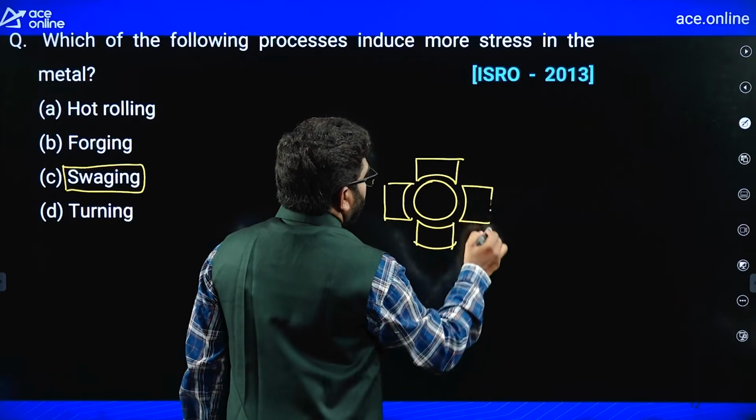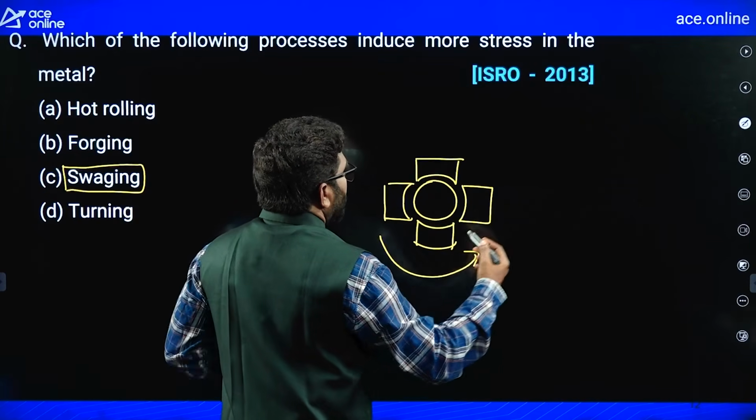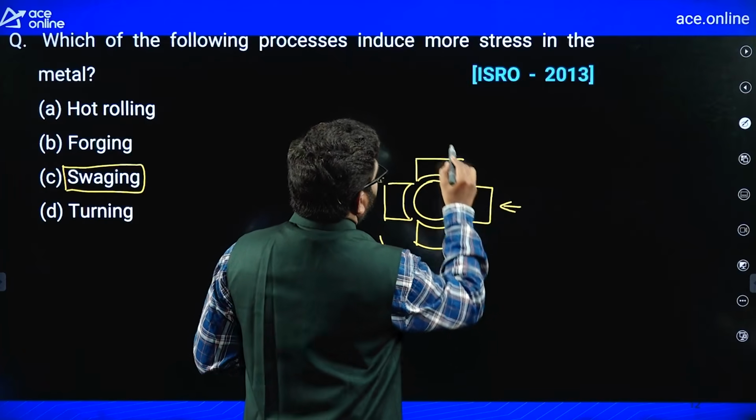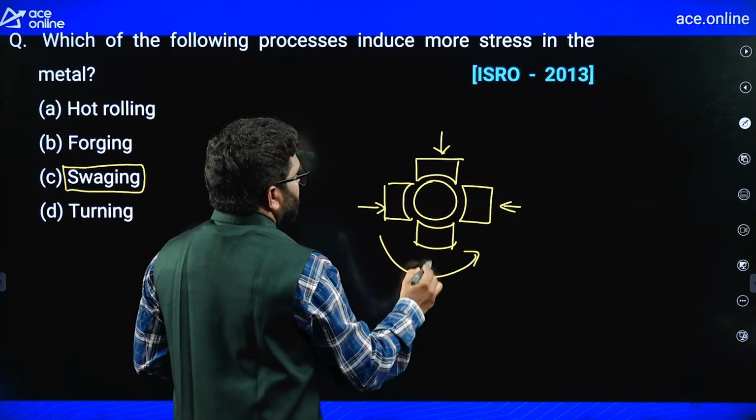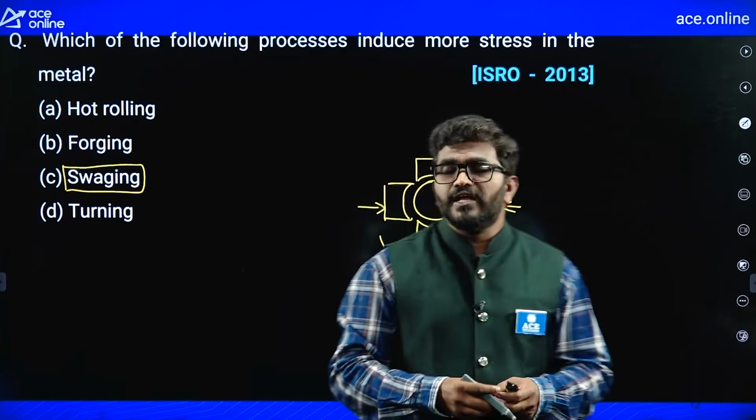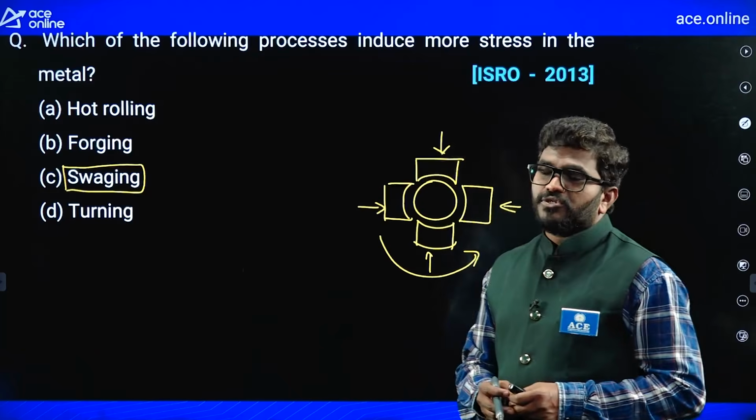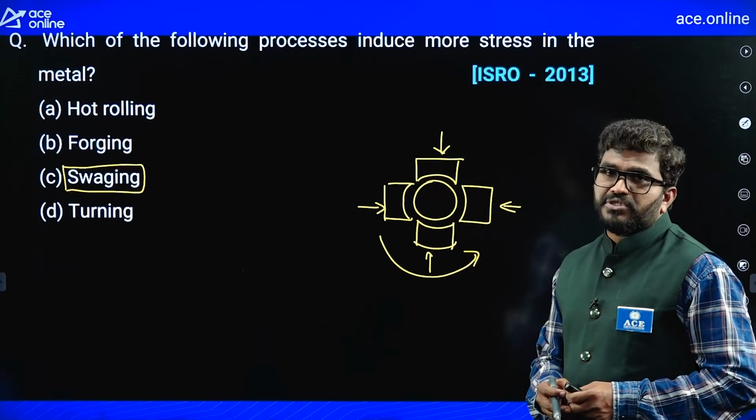Like that, they are rotating and applying pressure. That's why more stresses are induced in the body. So C is the correct answer for this question.